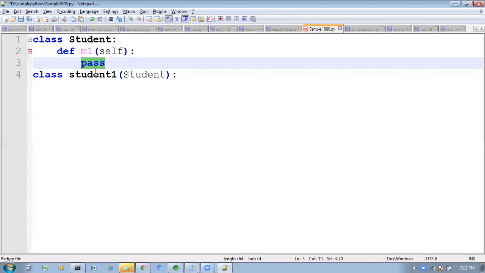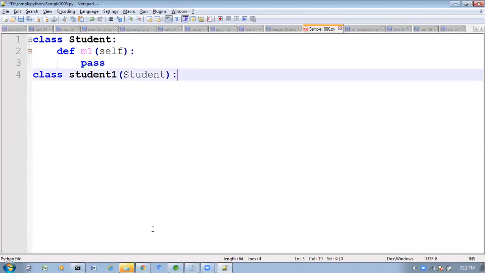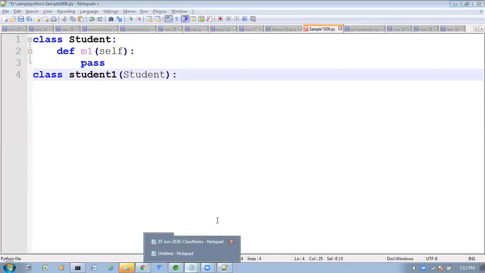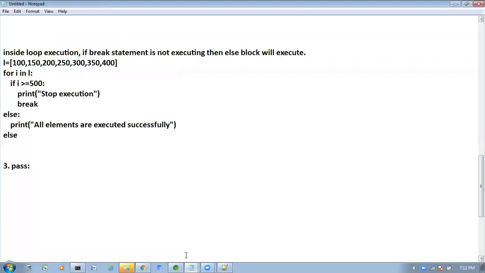Clear this one? When do we go for pass? To represent empty blocks, empty classes, or empty methods, we go with the pass statement. Clear? Right. So how many types of transfer statements do we have? Three types. What three types do we have? One is the break statement, second is the continue statement, and third is the pass statement.